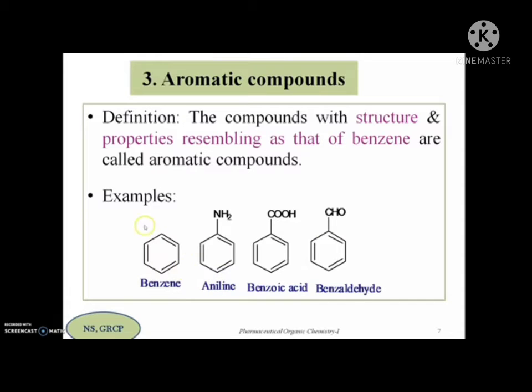So this you can easily make out. This is benzene, and the next one, benzene ring. In addition to benzene ring, there is an amine group. So benzene ring with this amine group is called aniline, and benzene ring with carboxylic acid group is known as benzoic acid. Benzene ring with aldehyde functional group is known as benzaldehyde. So in all these compounds, you can see the benzene ring is common. Because of this structural similarity, they exhibit properties similar to that of benzene. That means if benzene is going to undergo electrophilic substitution reaction, even all benzenoids or aromatic compounds will also undergo electrophilic substitution reactions.